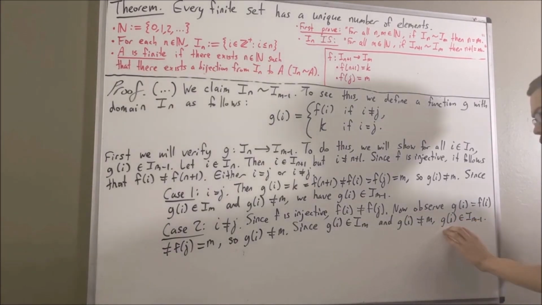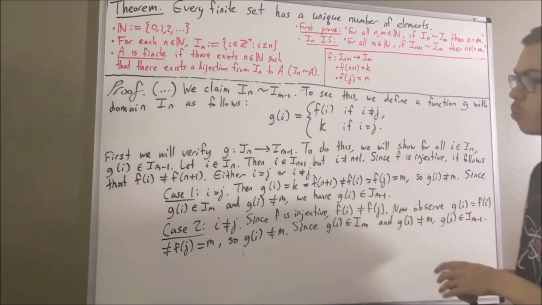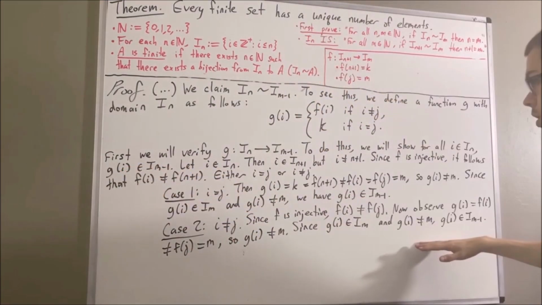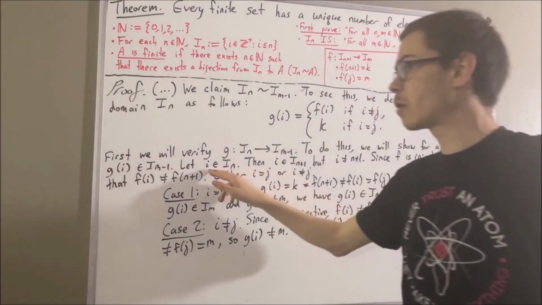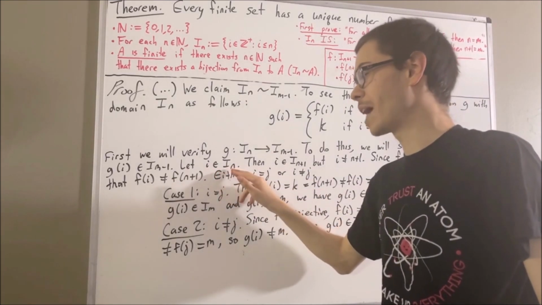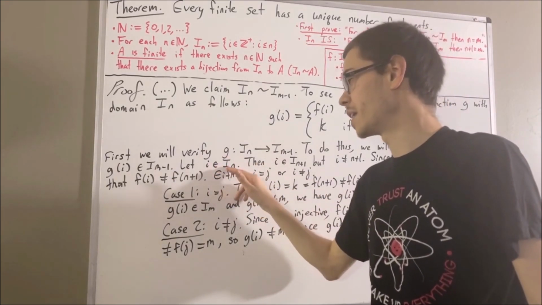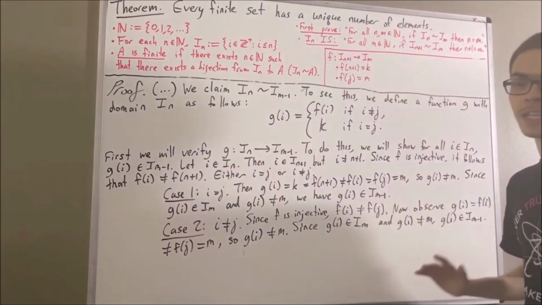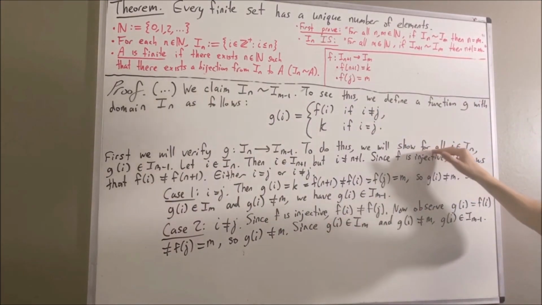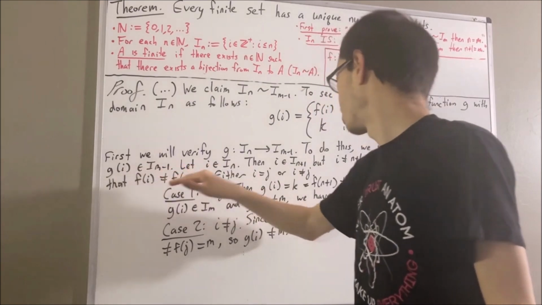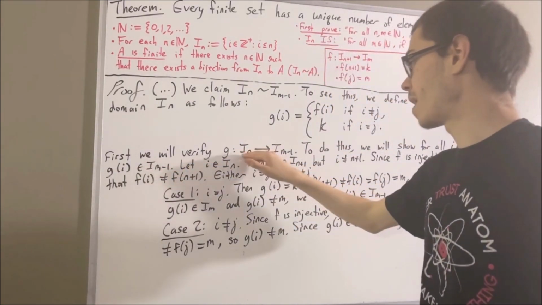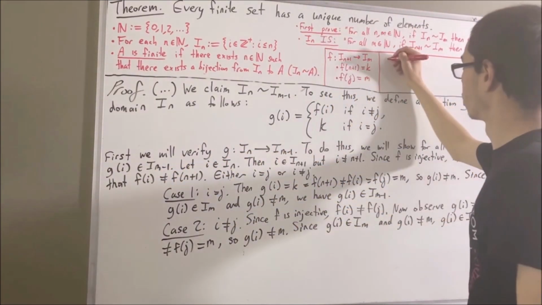So, we have proven that g of i is an element of I_{m-1}, which is exactly what we wanted. And so putting this all together, since i was an arbitrary element of I_n, we have that for all elements i in I_n, g of i is an element of I_{m-1}. And that is exactly what we wanted to prove. So we have proven that g is a function from I_n to I_{m-1}.